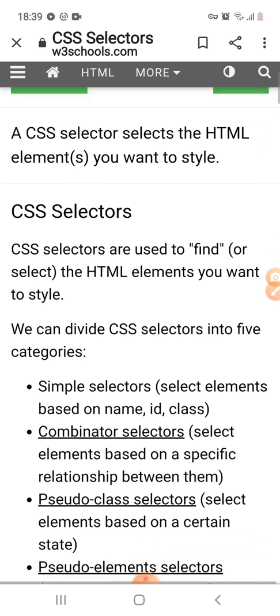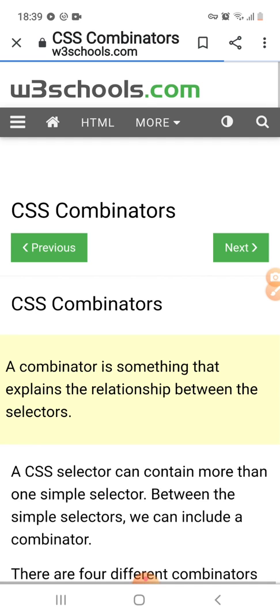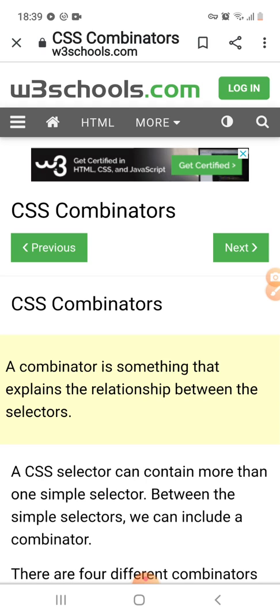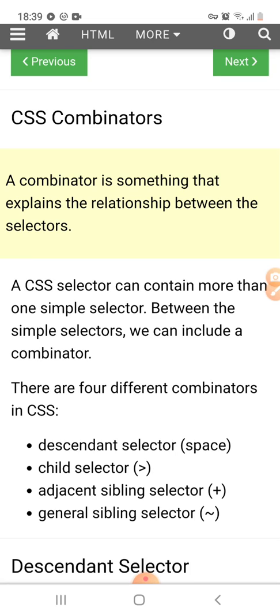So this is the simple selector, and if we talk about the combinator selector, a combinator selector is something that explains the relationship between the selectors. That is, a CSS selector can contain more than one simple selector. Between the simple selectors, we can include the combinator. There are 4 different combinators in CSS: descendant selector, child selector, adjacent sibling selector, and general sibling selector.